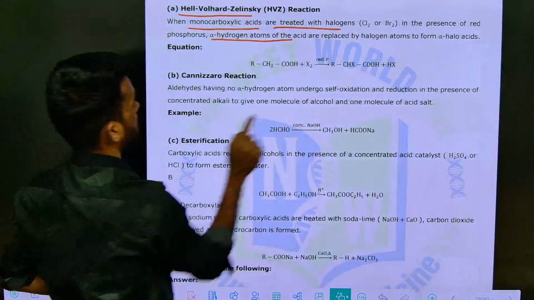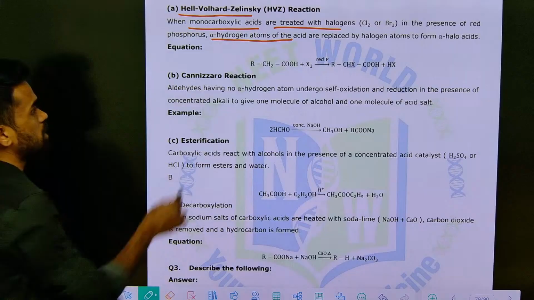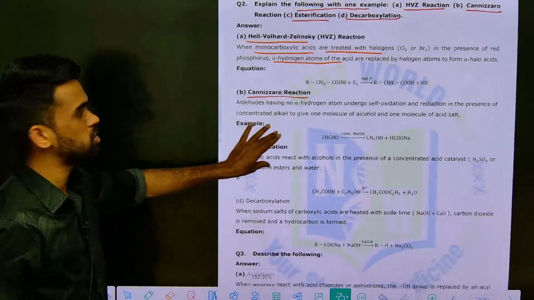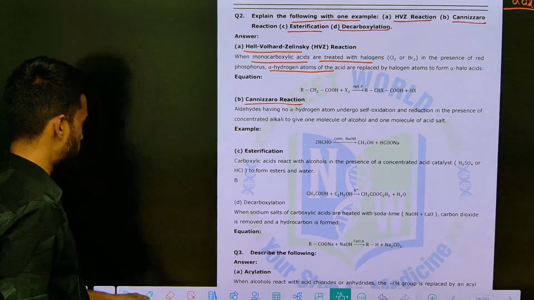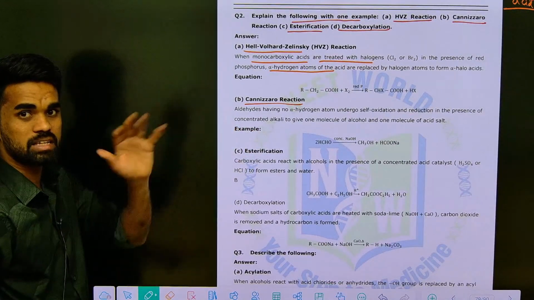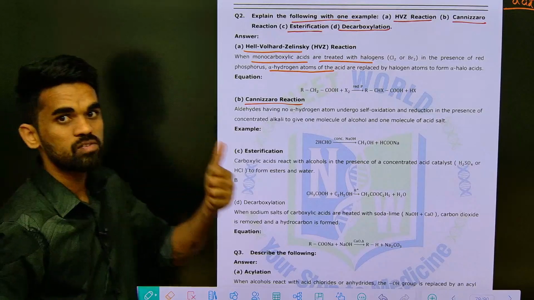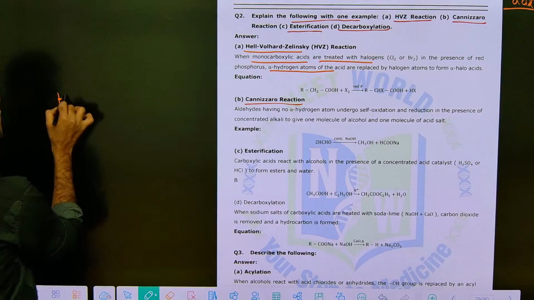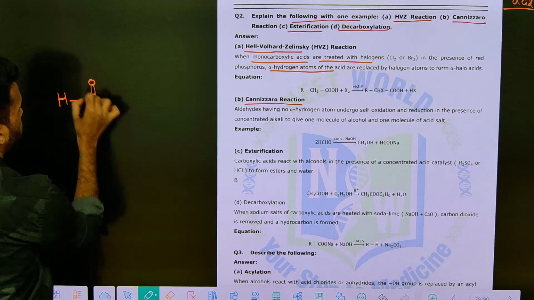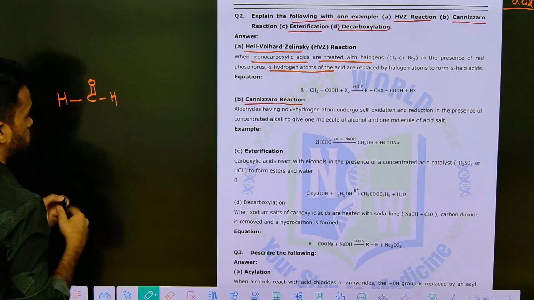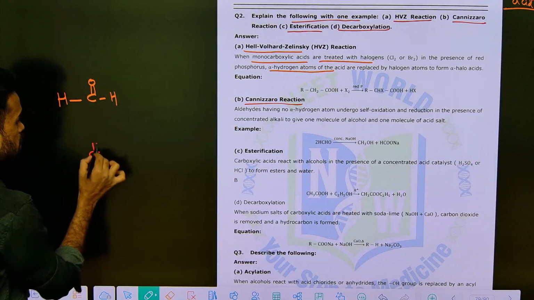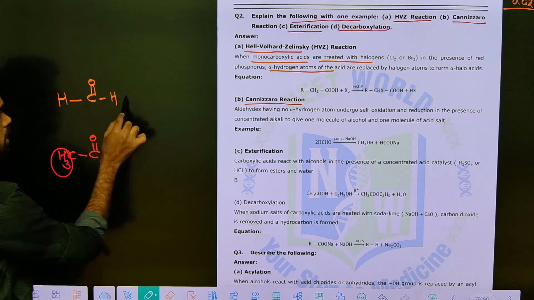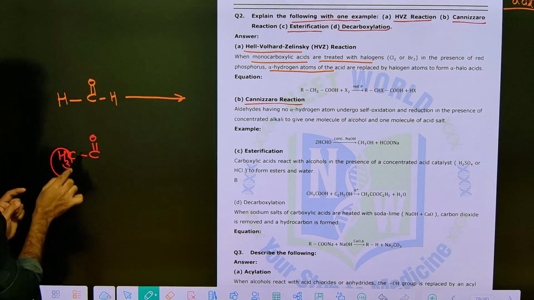Next one is the Cannizzaro reaction. Just now we discussed aldol condensation, but there we required alpha hydrogens. Here no alpha hydrogens are present. It means aldehydes or ketones, carbonyl compounds, having no alpha hydrogens. In aldol condensation, alpha hydrogens are definitely required, but in Cannizzaro reaction there should not be any alpha hydrogens.